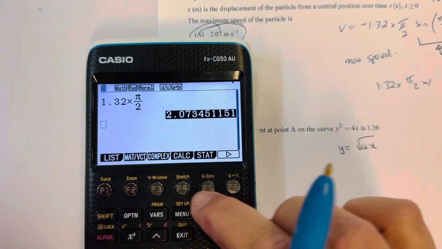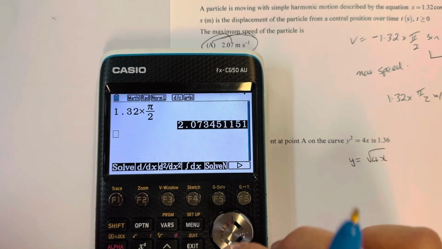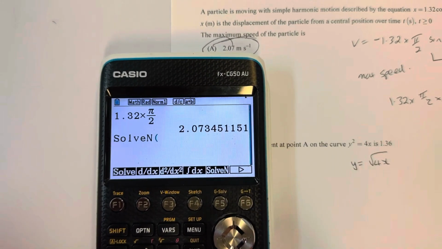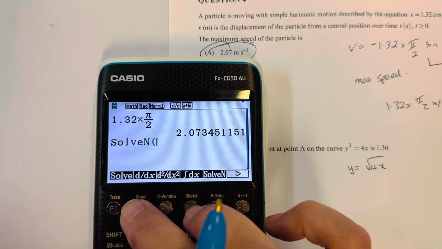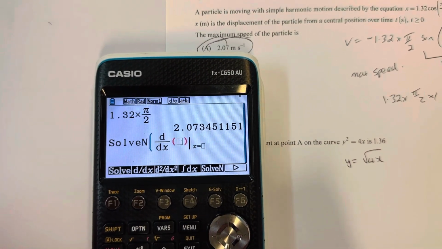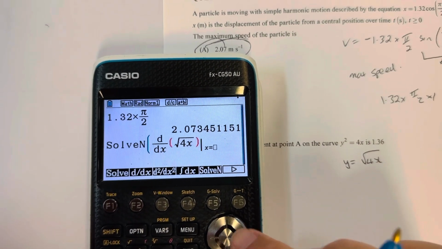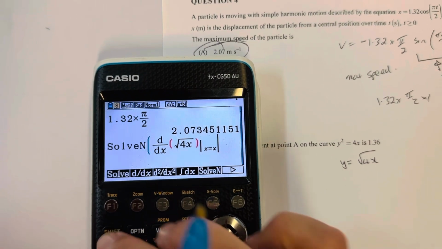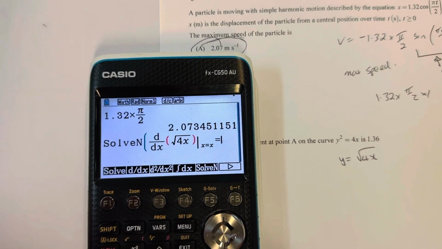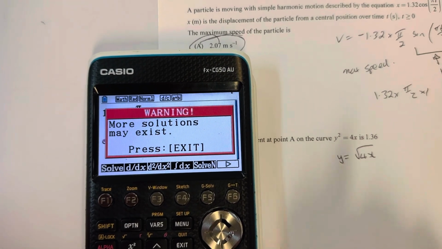So I'm going to go option, calc, solve n. I want the derivative because I'm looking for the gradient. So that's the derivative of shift square root 4x, just put x there, shift equals 1.36. Close my brackets.